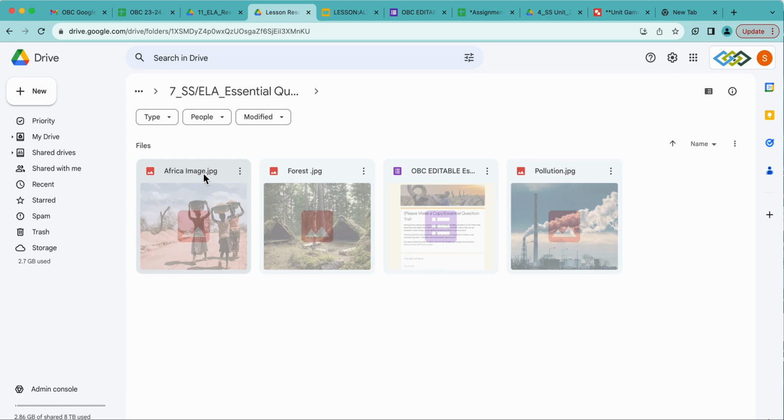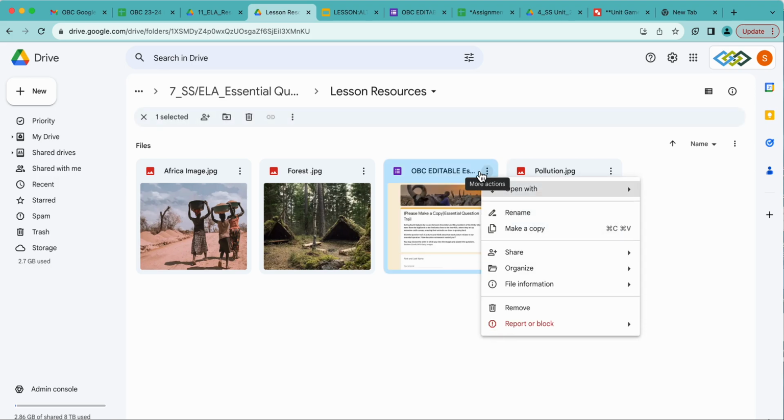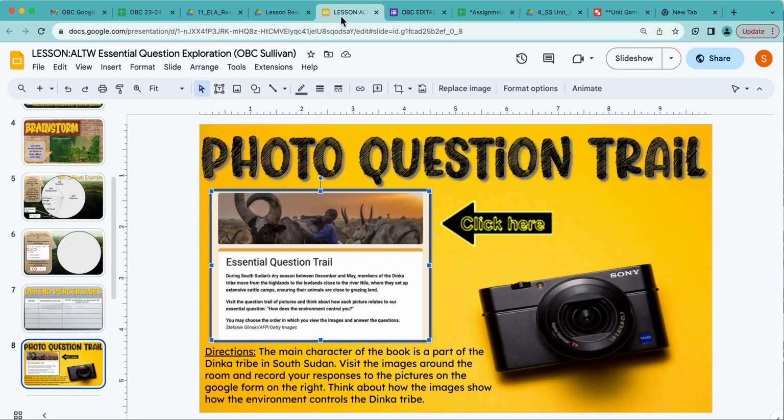So you'll create this lesson resources folder, and PDFs, images, forms, documents, slides, whatever, are going to live right here. And then you're going to get the links from the copy that is in your OBC drive.